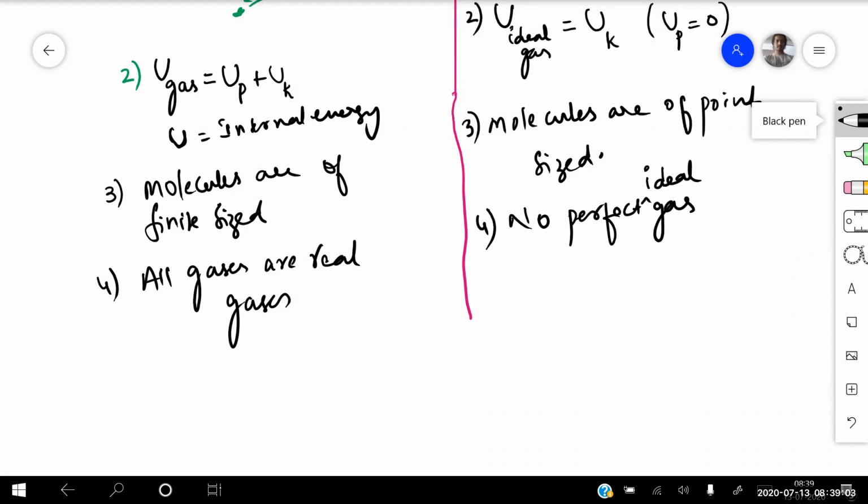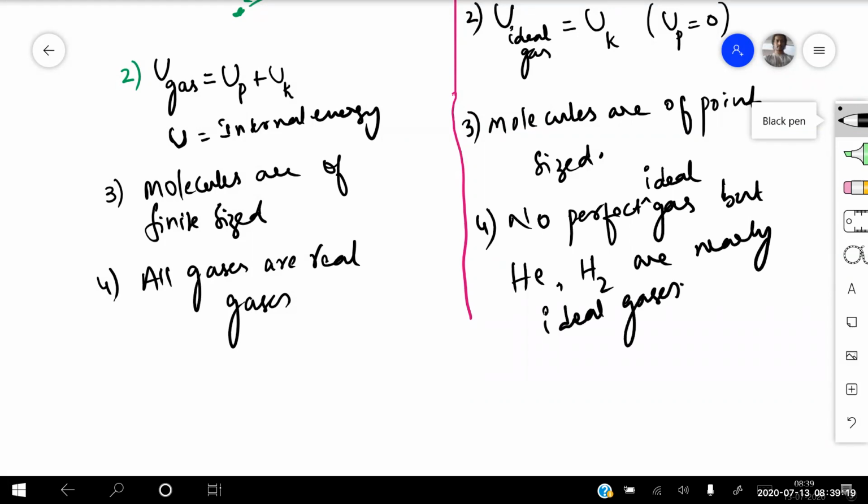But helium and hydrogen are nearly ideal gases, beta, but not perfectly ideal gases. So these are the 4 points.